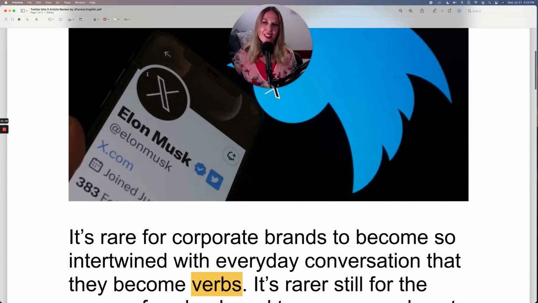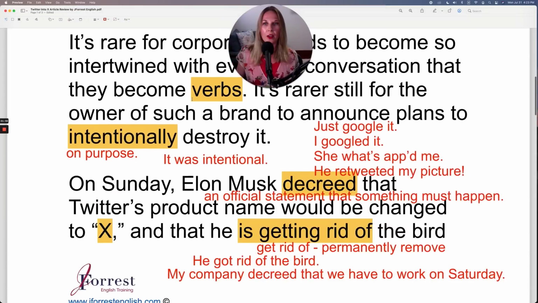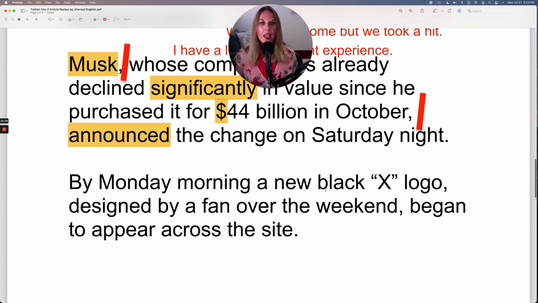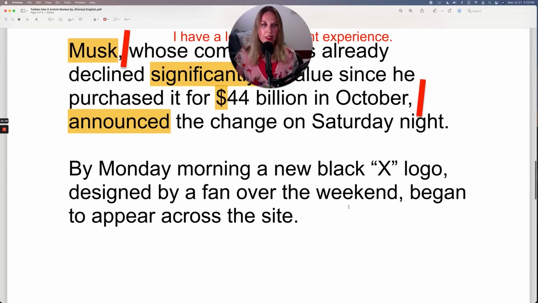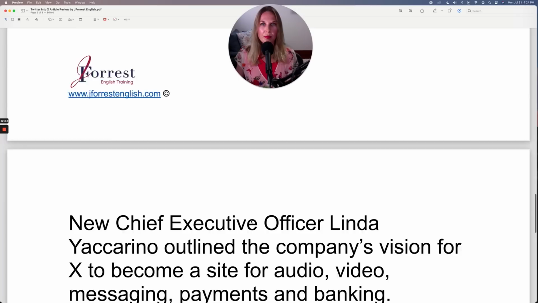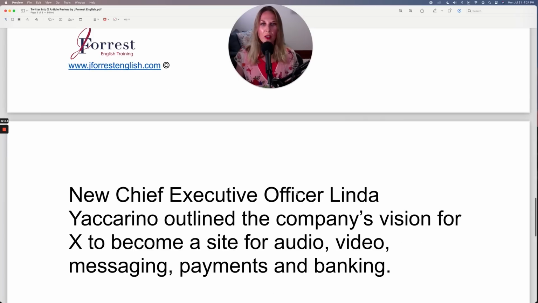So here, this is the new black X logo that appeared on, what was it? On Monday morning. A new black X logo designed by a fan over the weekend began to appear across the site. All right. New chief executive officer.